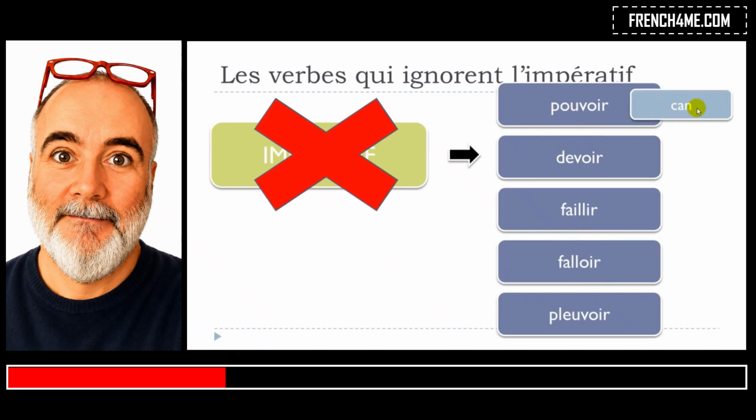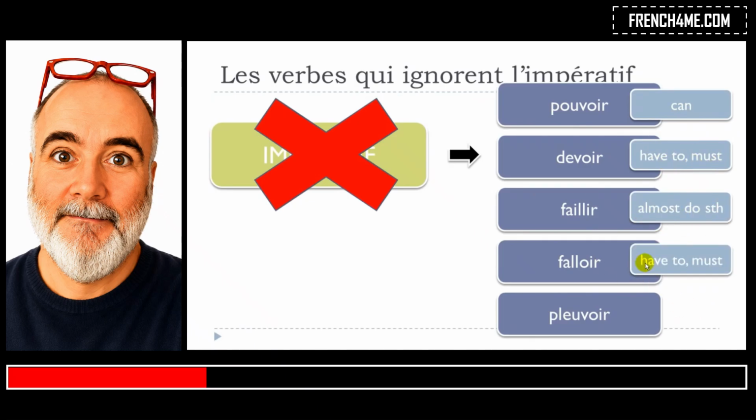Pouvoir, it's can. Devoir, have to, must. Faillir, almost do something. Falloir, have to, must. And then pleuvoir, rain. So remember that the main difference between devoir and falloir, because if you look carefully they mean the same thing, is that devoir can be conjugated at all the persons, but then falloir is what we call un verbe impersonnel, and it's only conjugated at the il singular form.